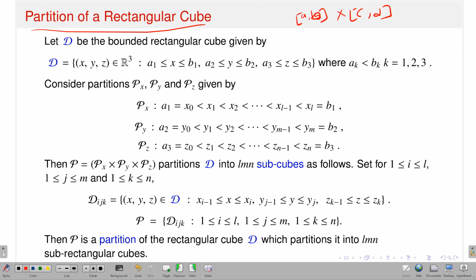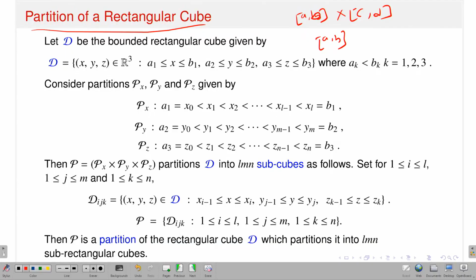But once I have a function from R3 to R, and if in the x axis I am taking a to b, in the y axis I am taking the interval c to d, and in the z axis I have say e to f, then it will give you a kind of cube. If you see geometrically, it will give you some.